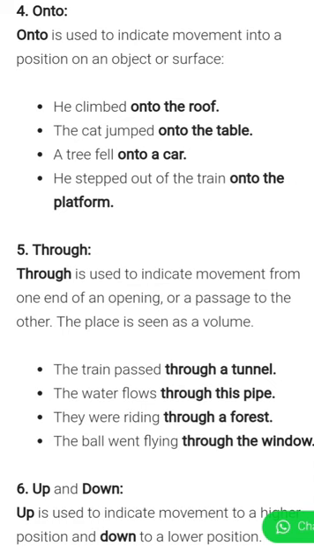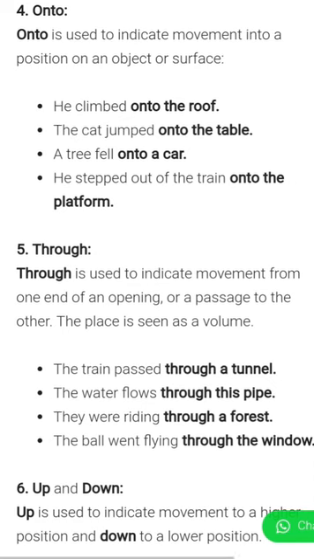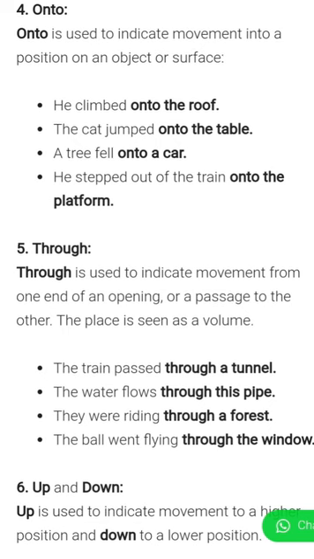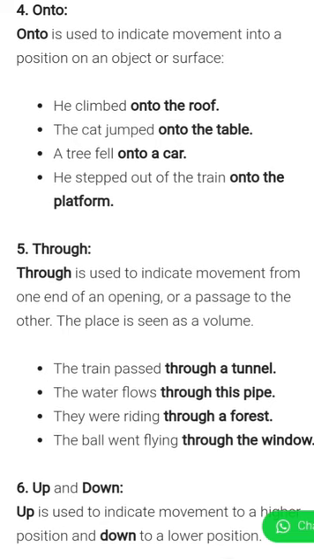He climbed onto the roof. The cat jumped onto the table. A tree fell onto a car. He stepped out of the train onto the platform.